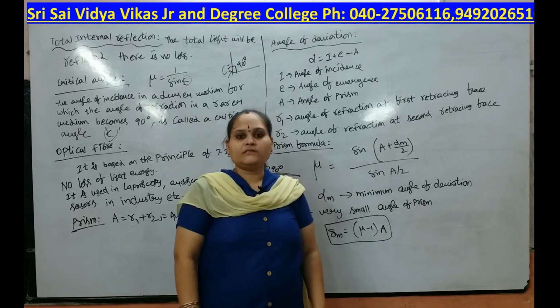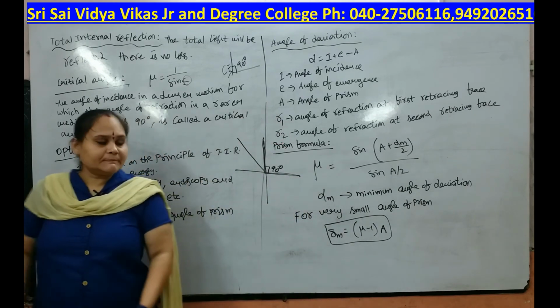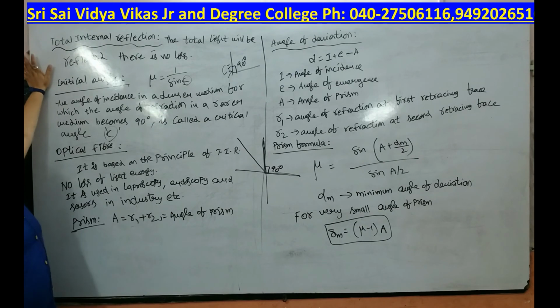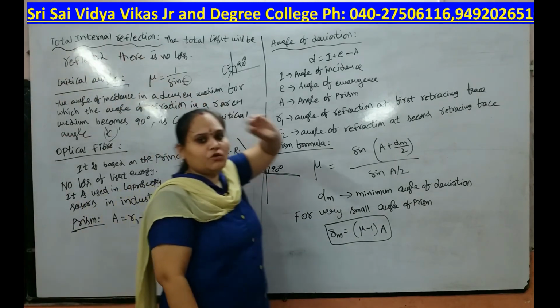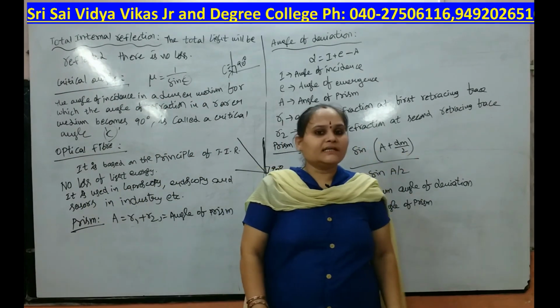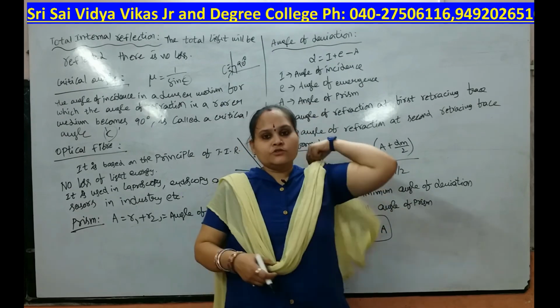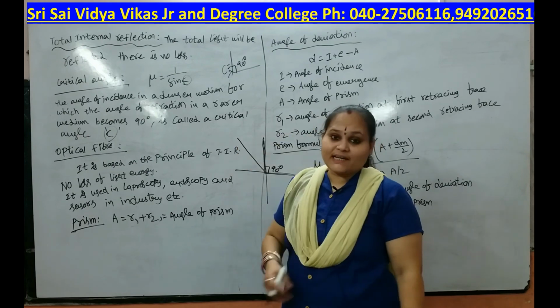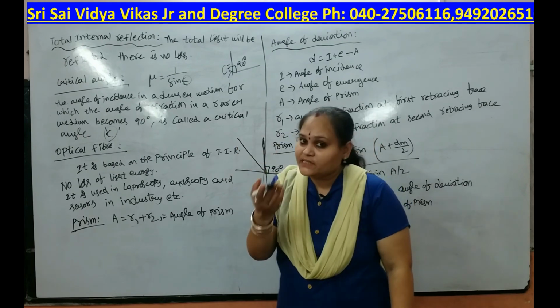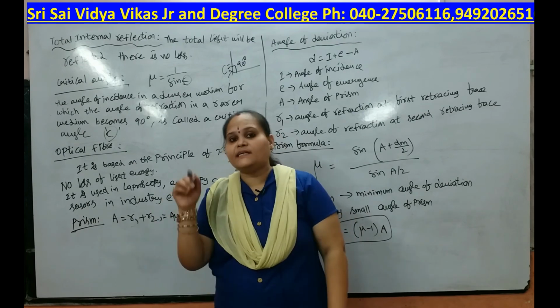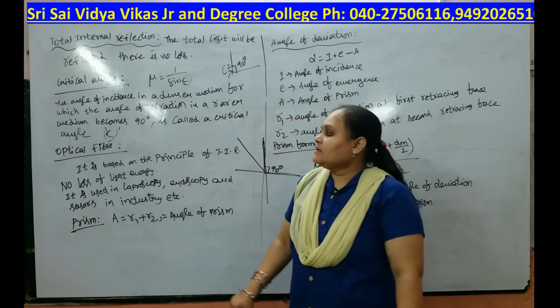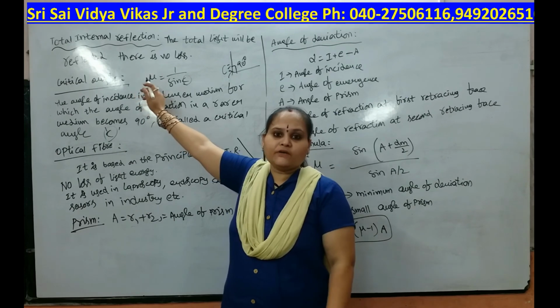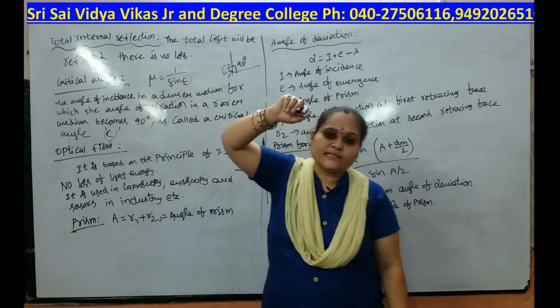These are some basic points, and once again I will repeat. Total internal reflection: the total incident light will be completely reflected. There is no transmission or refraction, and in this reflection there is no loss of energy. The second point is the critical angle. Critical angle means the angle between incident light and the reflected light is 90 degrees. That is nothing but mu equal to 1 by sin C, where C is our critical angle.